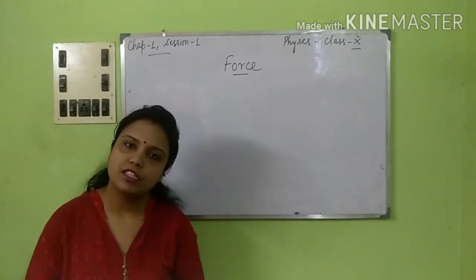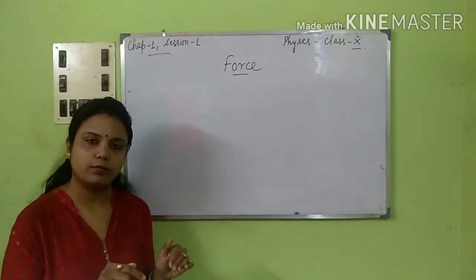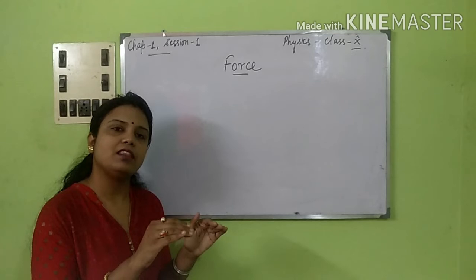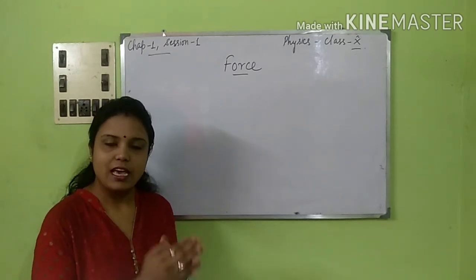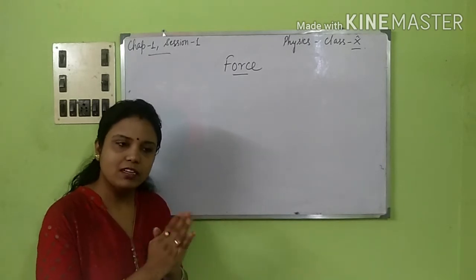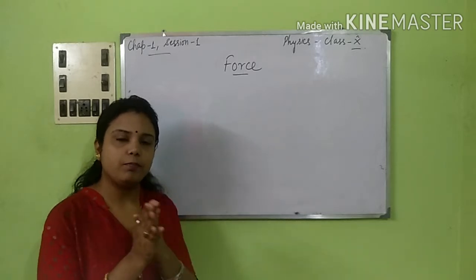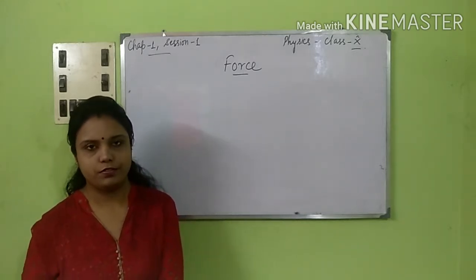Work done can be positive in one case, that is, suppose you are applying a force to an object and the object starts moving in the direction of the applied force. The work done is said to be positive. Application of force and the movement of the object are in the same direction. The work done is said to be positive.